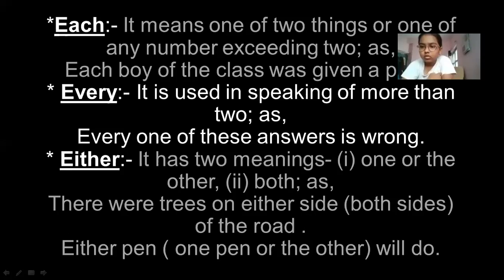Okay, and the same thing goes with neither. Neither means या तो दोनों में से कोई भी चीज नहीं या दोनों नहीं. Fine. Suppose I'm giving the same example: there were trees neither side. It means both the side trees were not there. Or if I say neither pen will do, दोनों में से एक भी चीज काम नहीं आएगी. So the same thing goes with neither and either.